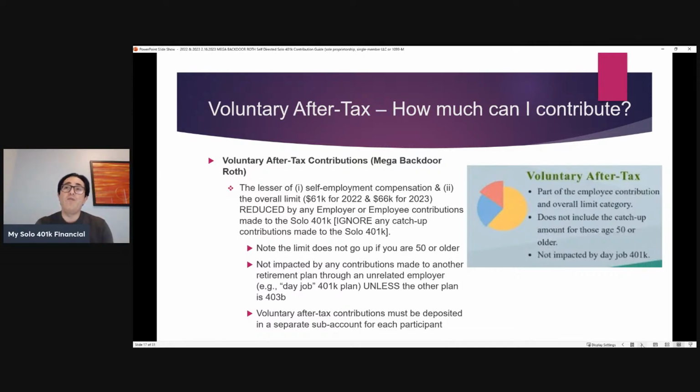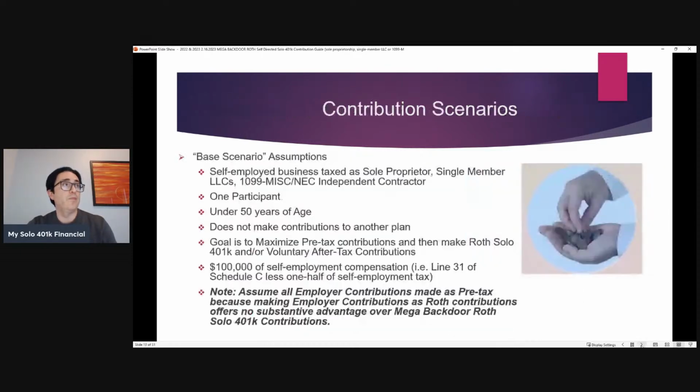This is how you end up with having a pre-tax, a Roth, a voluntary after-tax sub-account. So 3 different sub-accounts for each participant, maybe 6, if you have both the husband and wife, for example, that are both working in the same self-employed business, both participating in the same Solo 401k plan.